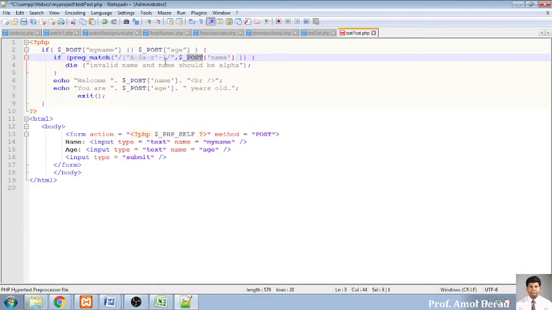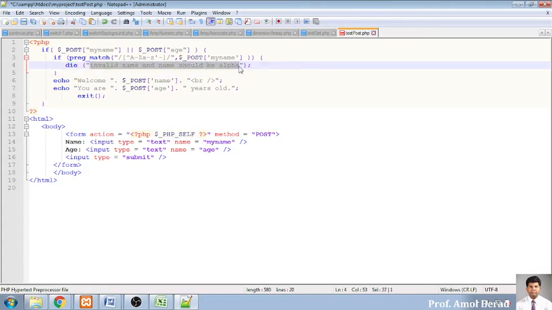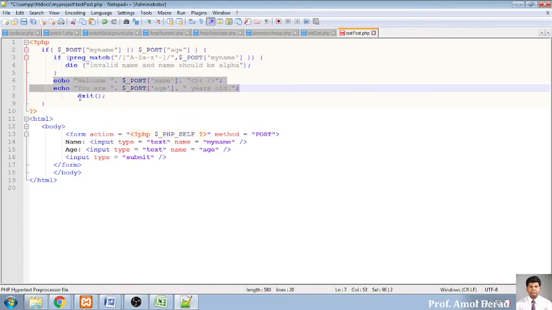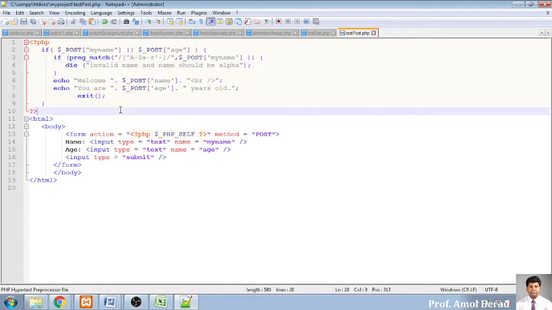And the POST, so it's my name. So this is the whole syntax that will be checking the name, and if it is not matching it will die, meaning it will be closing the window if it is found that some alphabets and characters are not matching, that is you are using some special characters and underscore and all those things that will not be matched, and we are displaying this content on the screen like this, and the end will be stopping the program. So this is a very simple program.